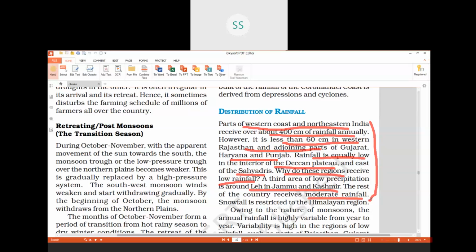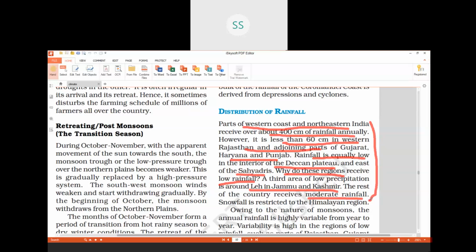Second point, regions which receive low amount of rainfall, less than 60 centimeters. They are Western Rajasthan, the interior part of the Deccan Plateau, and east of the Sahyadris.